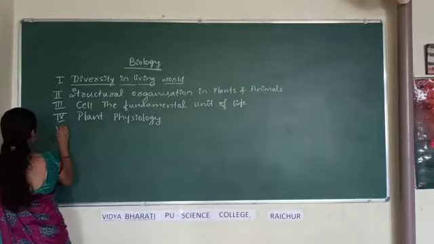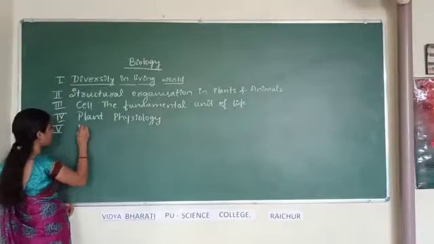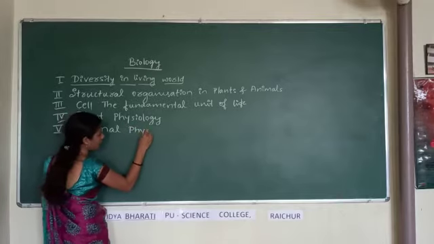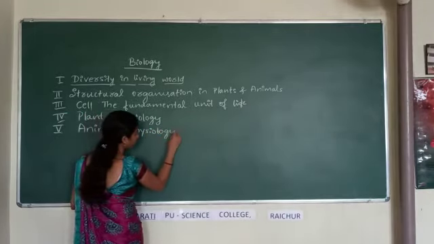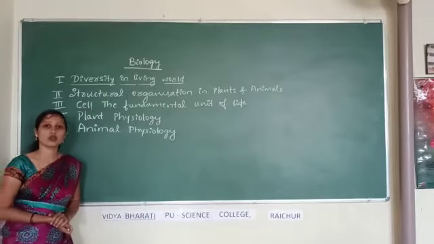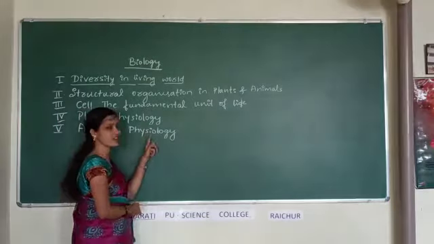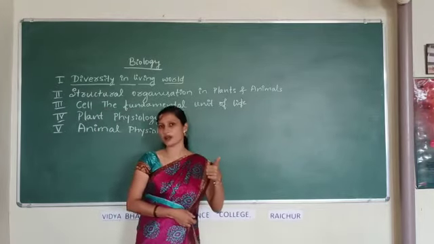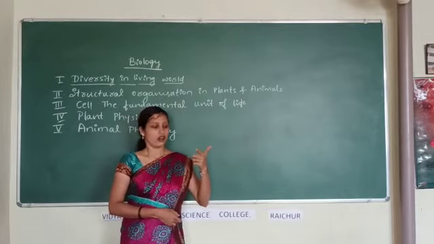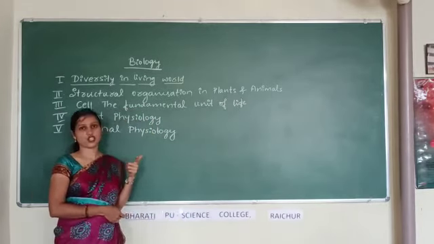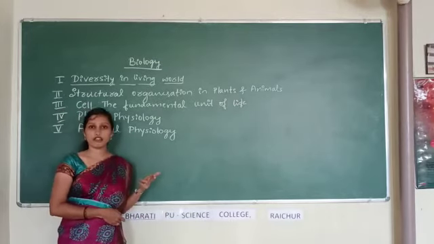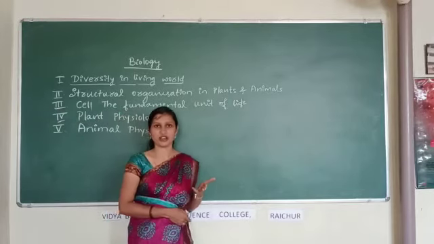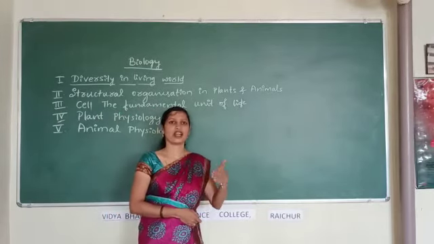Then the fifth unit is animal physiology or human physiology, which includes 7 chapters such as digestion and absorption, breathing and exchange of gases, body fluids and their circulation, body waste and their elimination, or excretory products and their elimination.